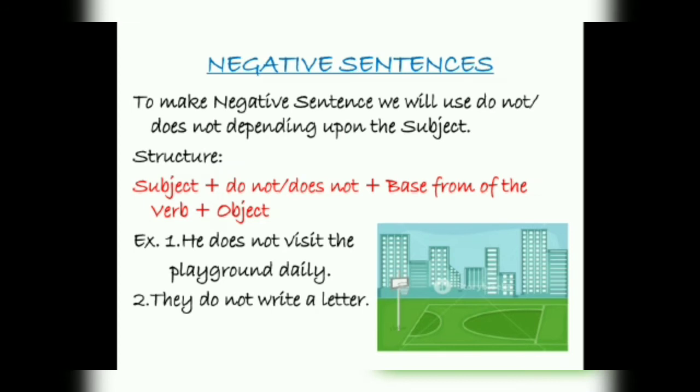Again, if your subject is singular, you will use does not. If it is plural, you will use do not. So the structure is subject plus do not or does not plus base form of the verb and object. He does not visit the playground daily. They do not write a letter. Clear? So the structure is subject plus do or does not, base form of the verb plus object. Clear?